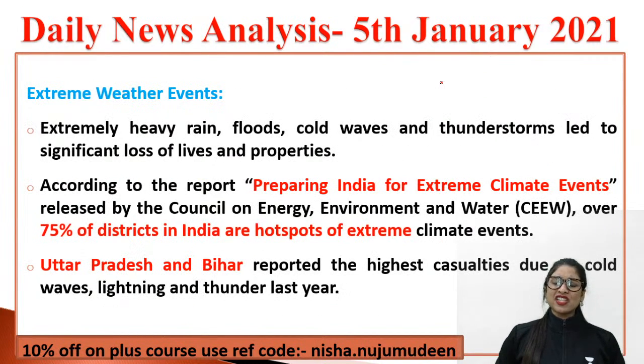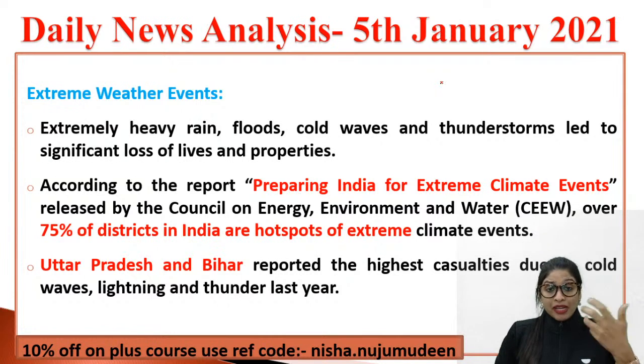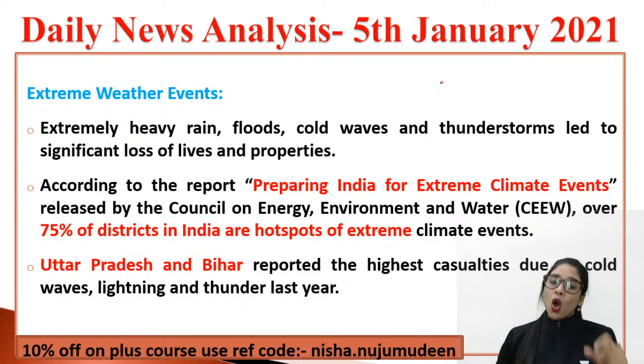Now, why does such extreme weather even happen? Apart from the hot scorching sun, some of the extreme weather events are extremely heavy rainfall, floods, cold waves, thunderstorms, all these things. What happens when such unexpected or extreme weather events happen? Automatically it leads to a significant loss of lives and property.